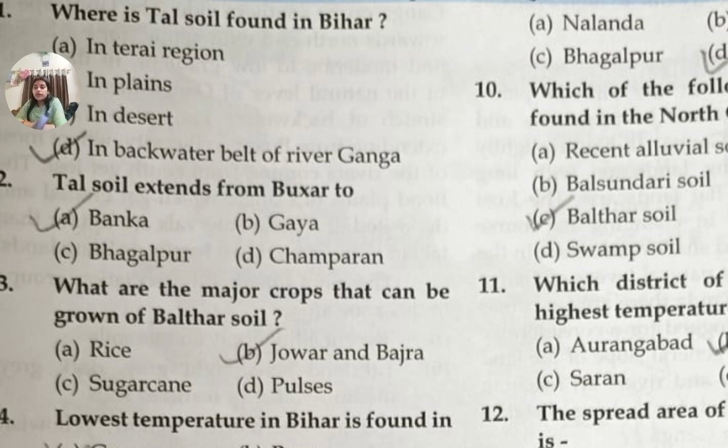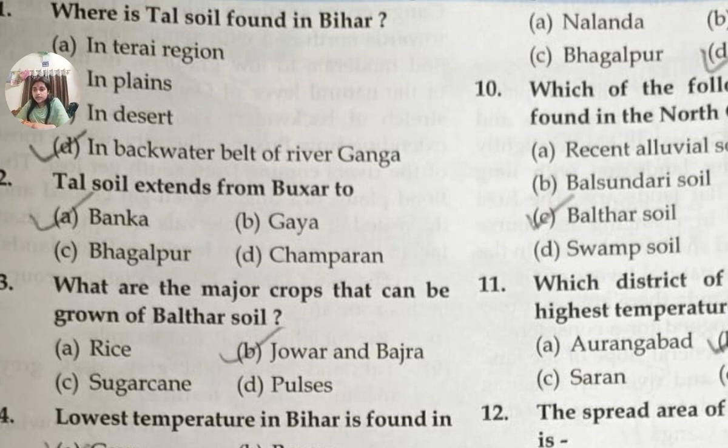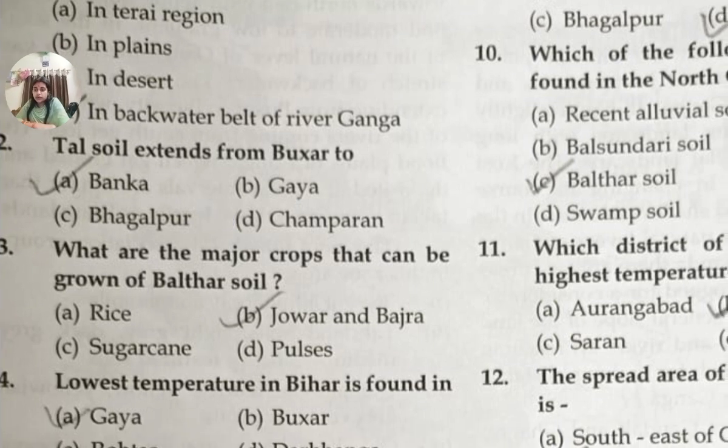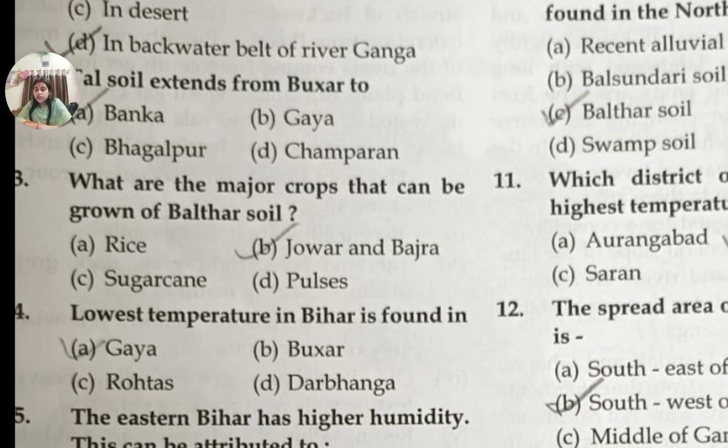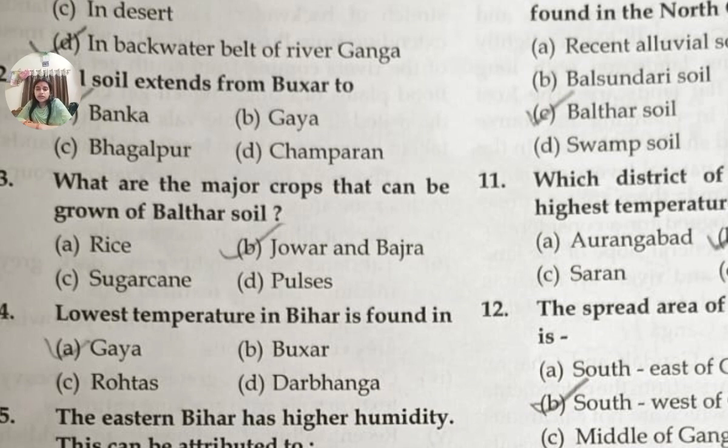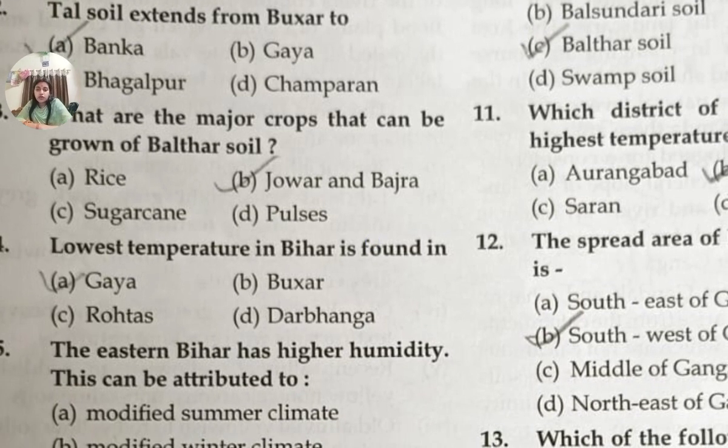Question number 1, where is tal soil found in Bihar? Answer will be in backwater belt of river Ganga. Question number 2, tal soil extends from Buxar to... option A will be the answer, Baka. Question number 3 is, what are the major crops that can be grown on Baltar soil? Answer will be jowar and bajra.